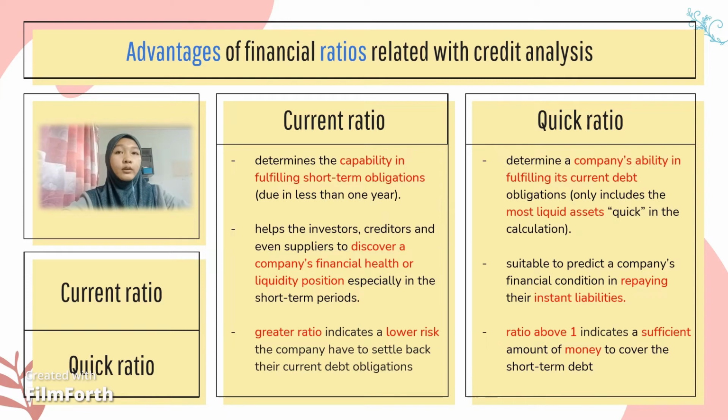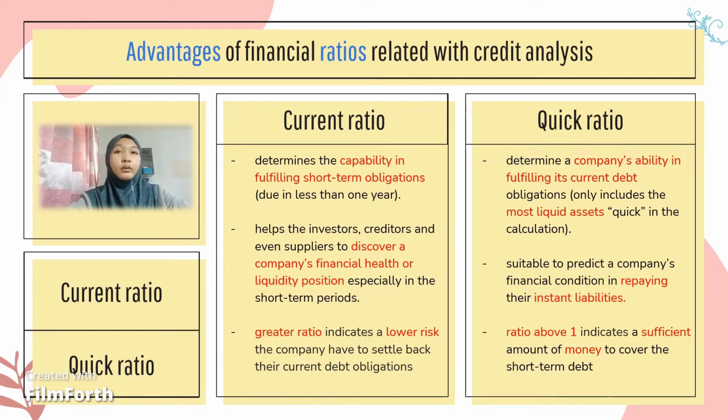The second ratio is the quick ratio. This ratio also determines a company's ability to fulfill its current debt obligations. Relating to the name quick, this ratio only includes the most liquid assets, also called quick assets, in the calculation, such as cash and cash equivalents, accounts receivable, and marketable securities.